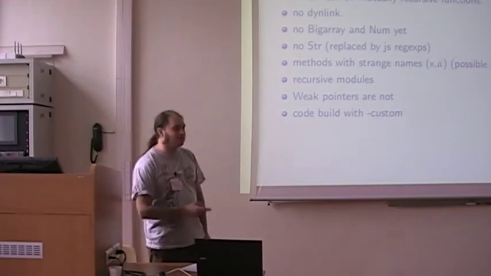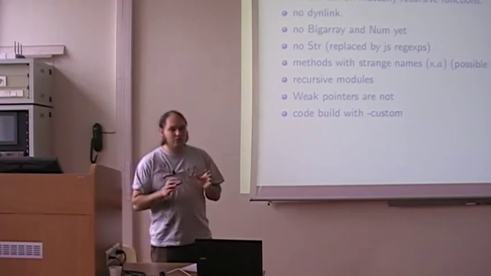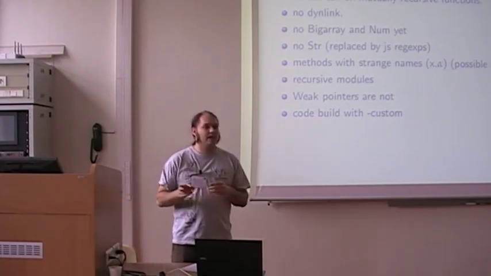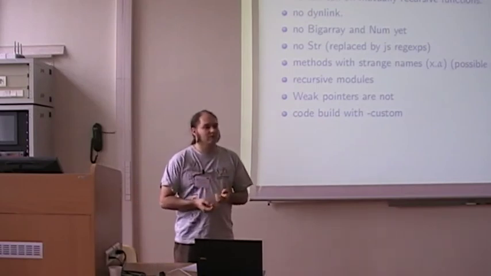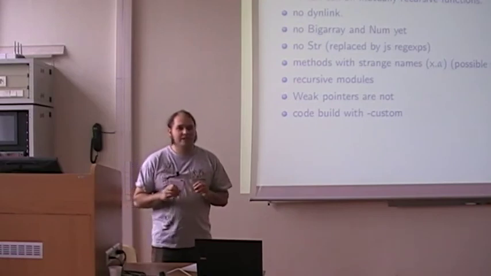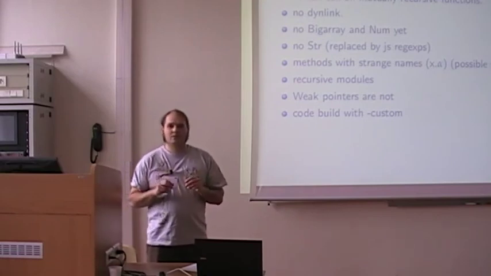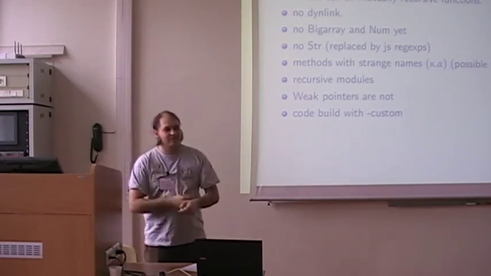And there is a problem when you build some code with custom, since you don't have the bytecode easily available. It's a problem with the Core version of Debian, libcore. I think it must be linked with custom.